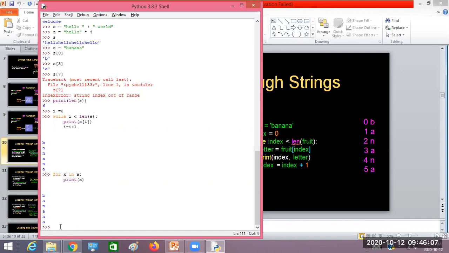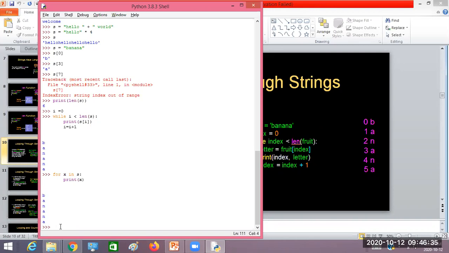Even before, we worked on one concept like character counting. We took one message and with the help of a dictionary we calculated the number of occurrences of every character in the message. There we also worked with this kind of for loop. We iterated through every character of the string and counted the number of occurrences of every character.